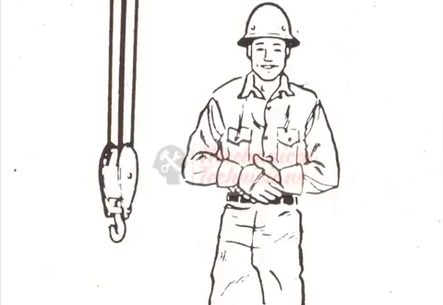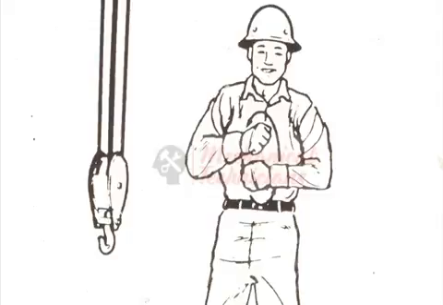Dog everything. Clasp hands in front of body. Travel both tracks. Use both fists in front of body, making a circular motion about each other, indicating direction of travel, forward or backward, for crawler cranes only.